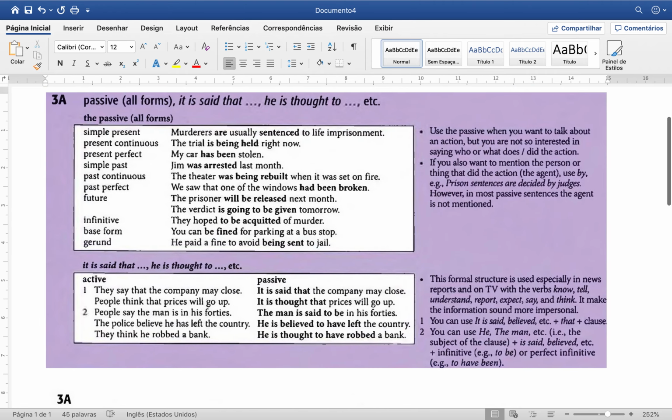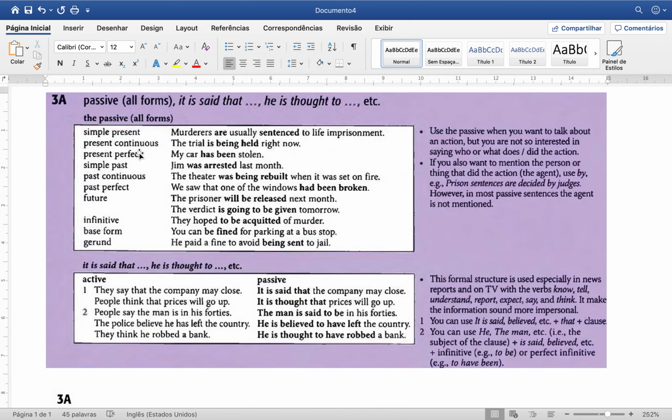Now I have here an example of how to use the passive voice in other verb tenses. So I have the simple present. So murderers are usually sentenced to life imprisonment. So I have the verb to be in the present and the past participle verb, right?